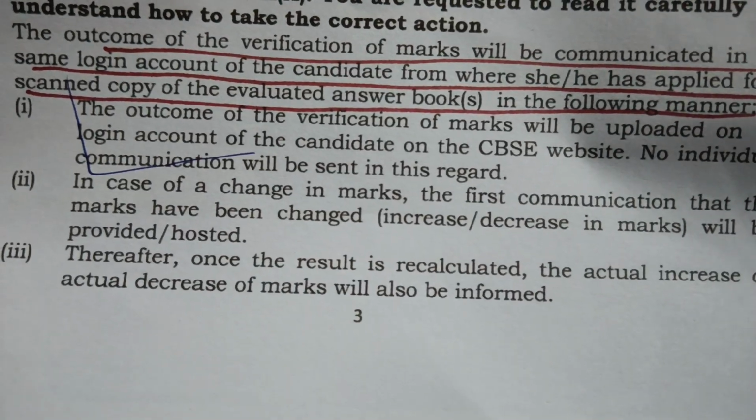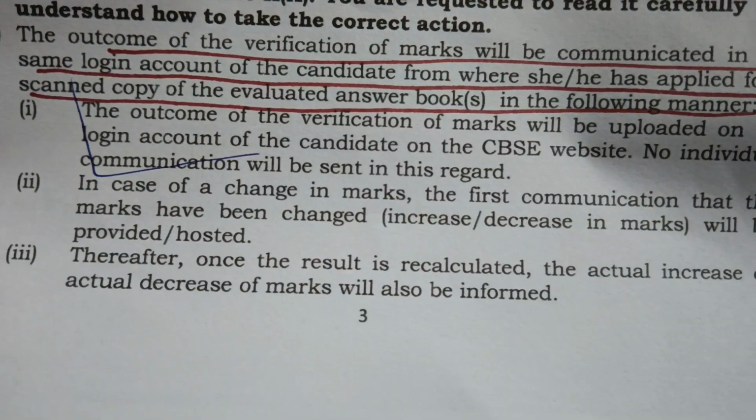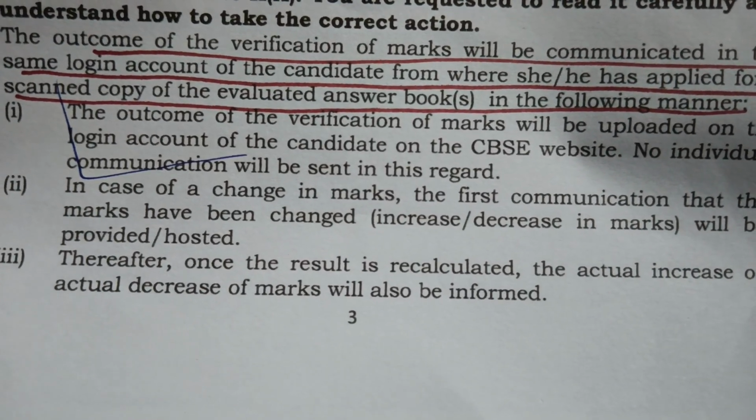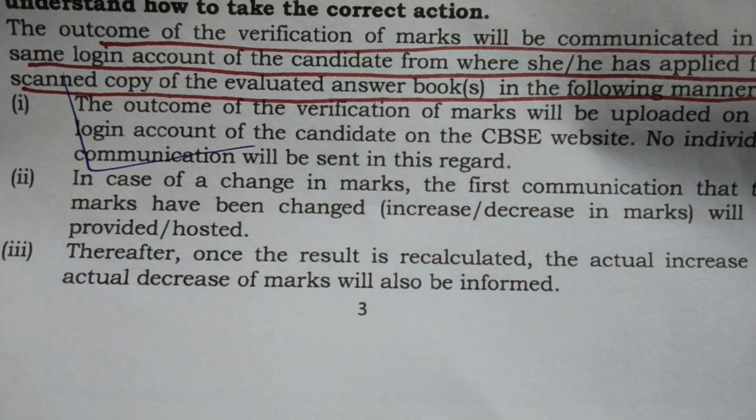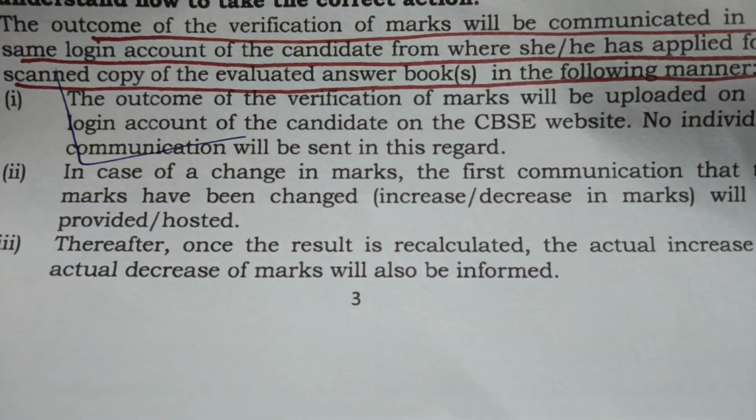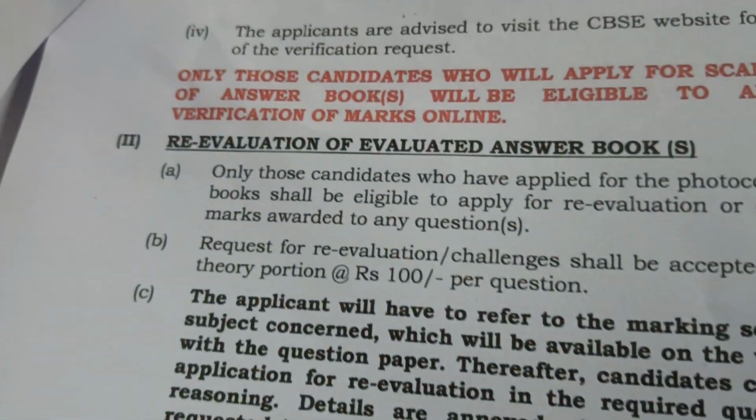Then, in case of a change in marks, the first communication that the marks have been changed, an increase or decrease in marks, will be provided or hosted. Thereafter, once the result is recalculated, the actual increase or actual decrease of marks will be informed. Yes, the same thing.